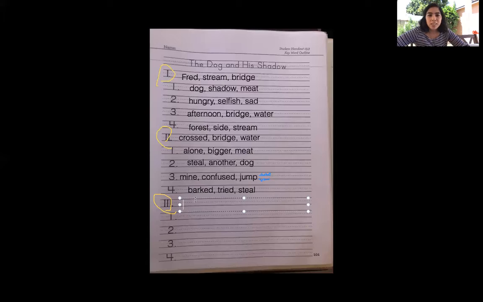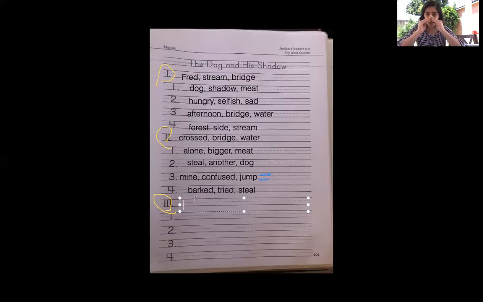I know you're sitting there thinking, I don't know what climax and I don't know what resolution is. So I'm gonna help you, okay? And again, if you feel confused and you feel like you don't know what you're doing, that's okay. This is the first time we're doing it, okay? So climax, what is the climax? Think about it like this. The climax is at the top of a mountain.